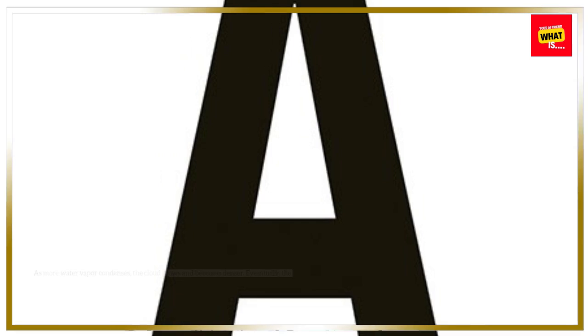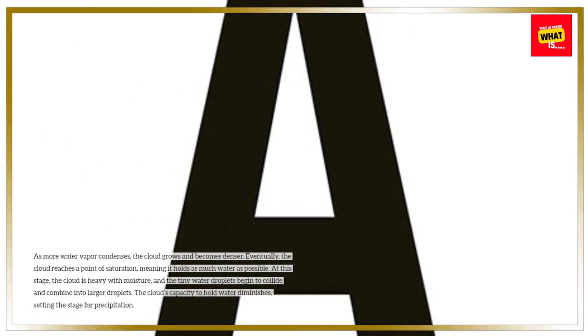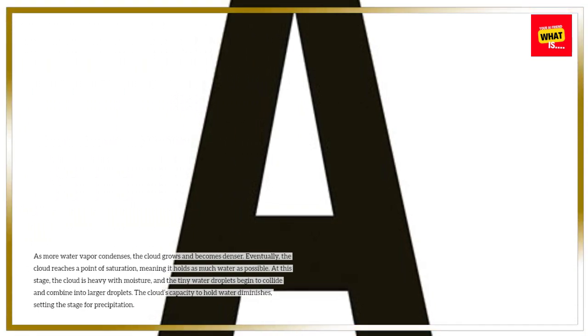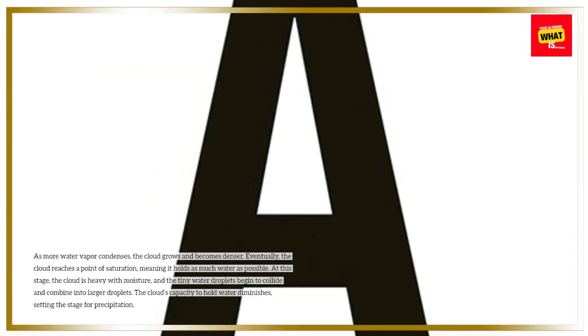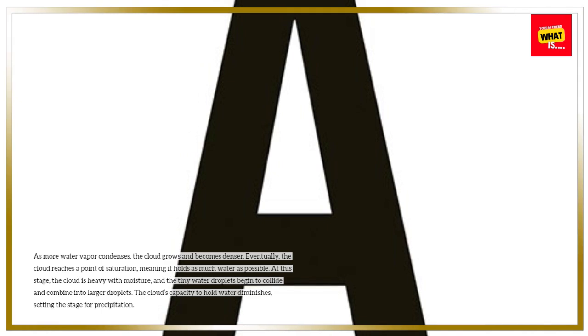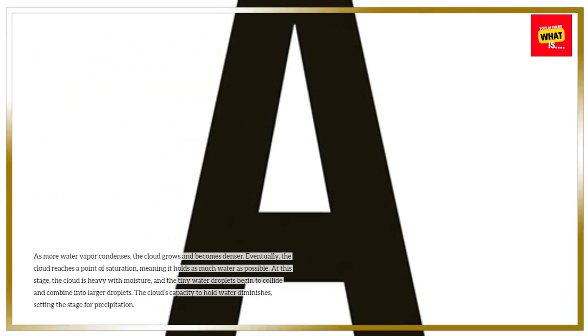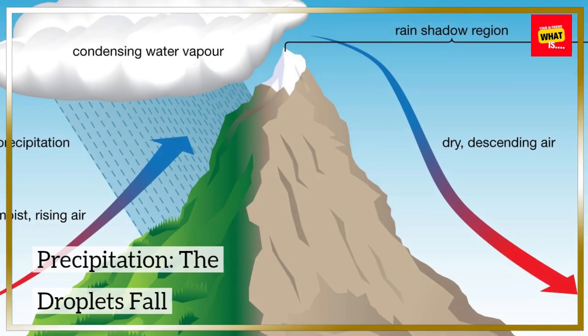Cloud formation and saturation. As more water vapor condenses, the cloud grows and becomes denser. Eventually, the cloud reaches a point of saturation, meaning it holds as much water as possible. At this stage, the cloud is heavy with moisture, and the tiny water droplets begin to collide and combine into larger droplets. The cloud's capacity to hold water diminishes, setting the stage for precipitation.